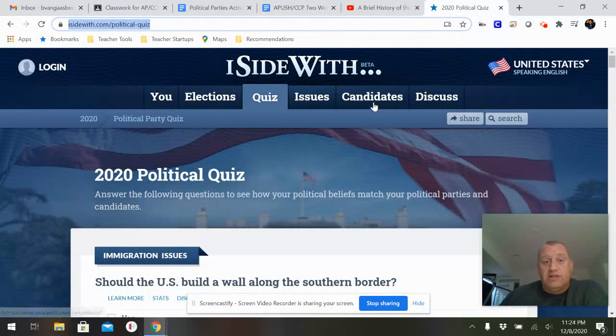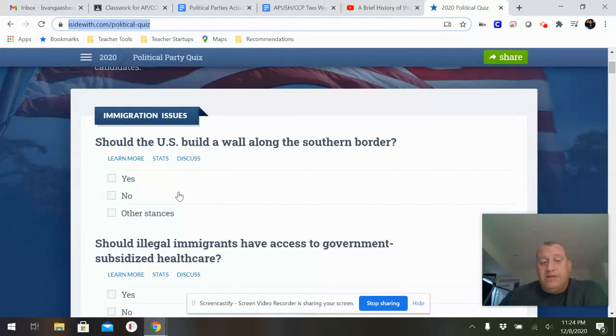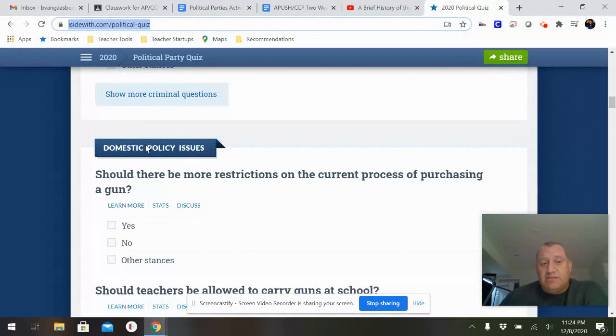When you click on the link, it's going to take you to the 2020 political quiz. It says to answer the following questions to see how your political beliefs match your political parties and candidates. This is going to take you through all these different things. It's going to start off with immigration issues, then go to criminal issues, and then ask you domestic policy issues.